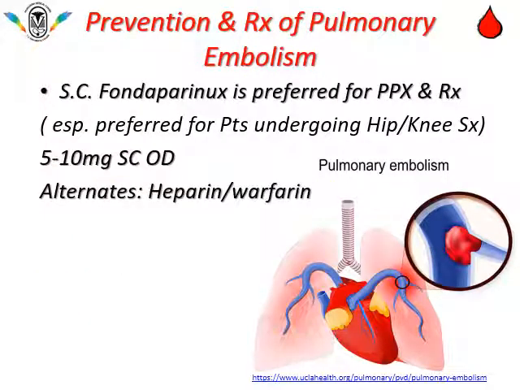For prevention and treatment of pulmonary embolism, actually subcutaneous fondaparinux is preferred, especially for patients who are undergoing orthopedic surgeries. 5 to 10 mg subcutaneously once a day till patient becomes ambulatory. Alternative therapy would be with heparin or warfarin, but fondaparinux, if patient can afford, is a better option.